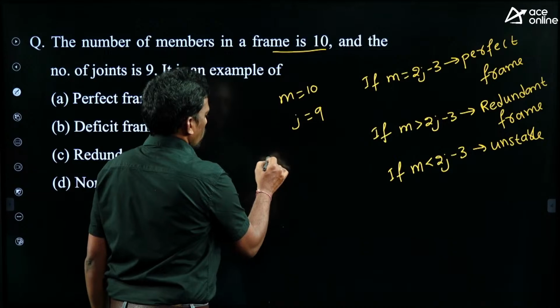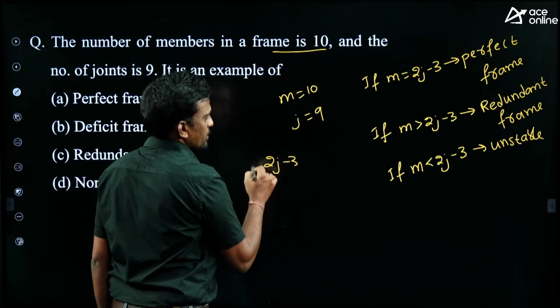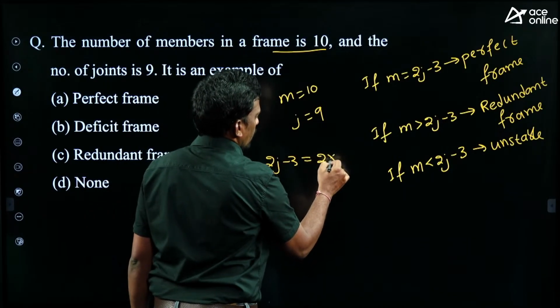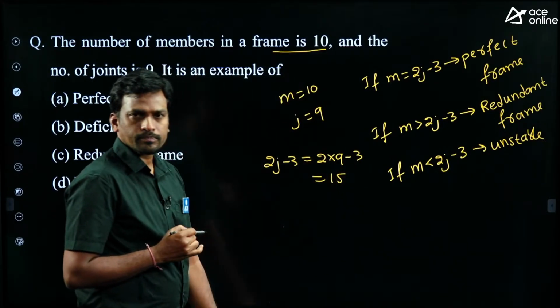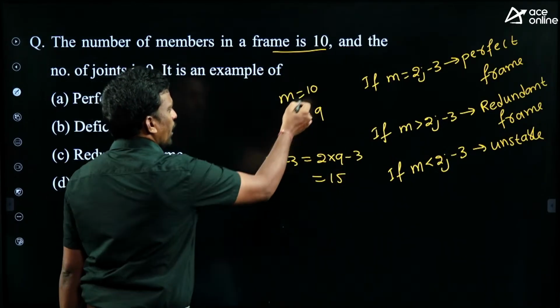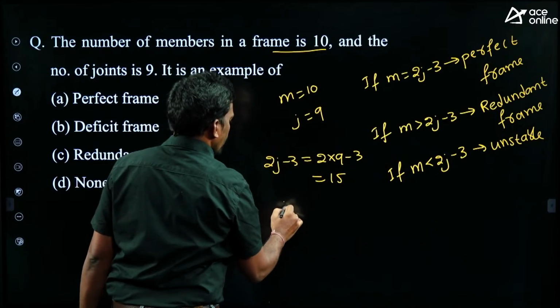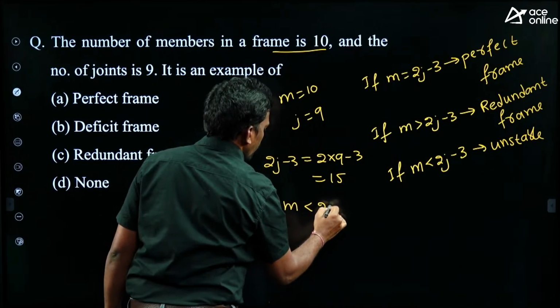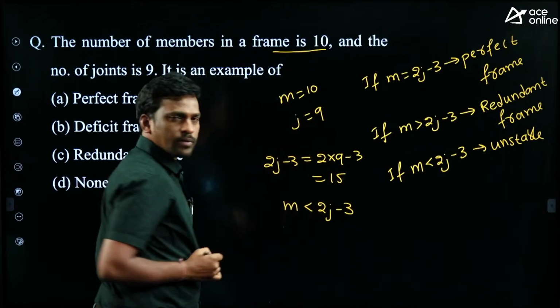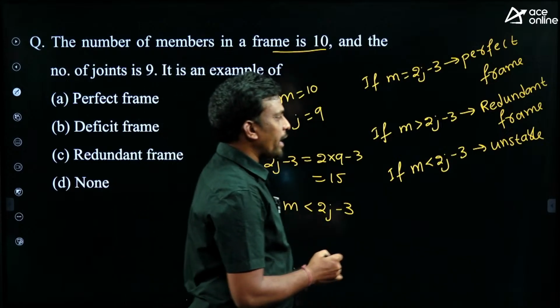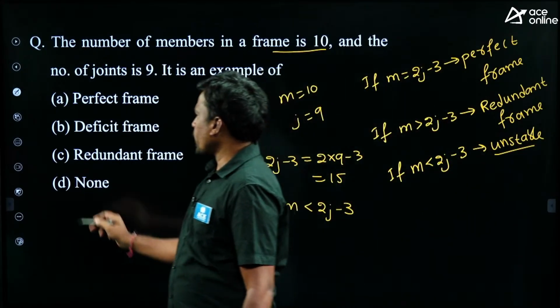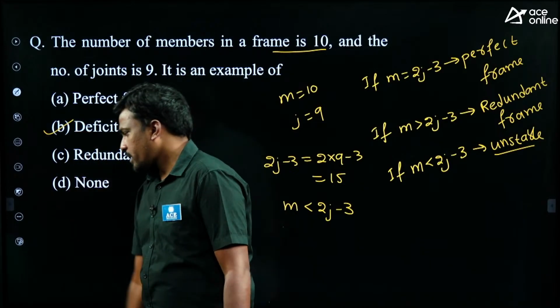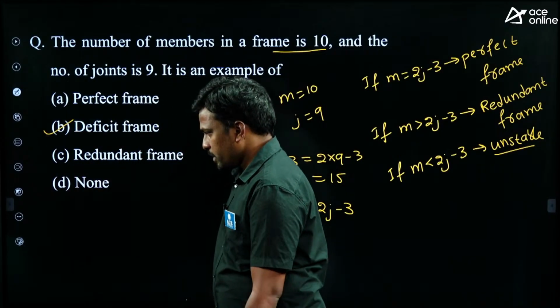Okay, first 2j minus 3. So here 9 minus 3 equals 15, right? Yes or no? So here the number of members is 10. Then M is less than 2j minus 3. If M is less than 2j minus 3, it is called deficient frame, unstable or mechanism. Then option B is correct. Yes, Hamad, correct.